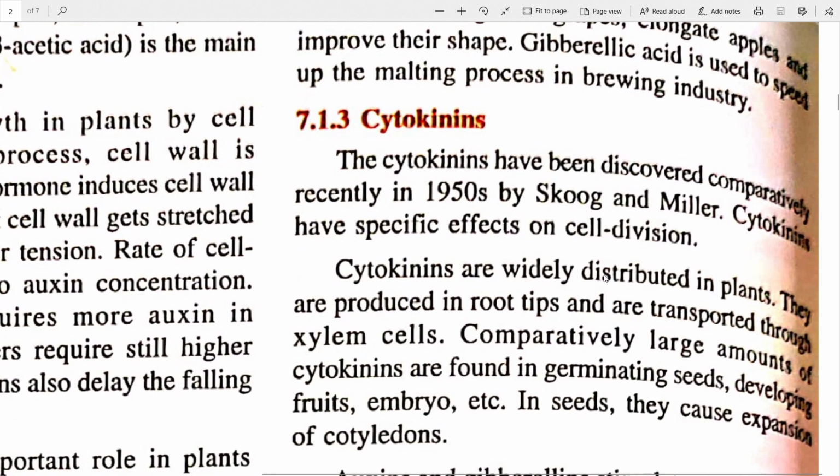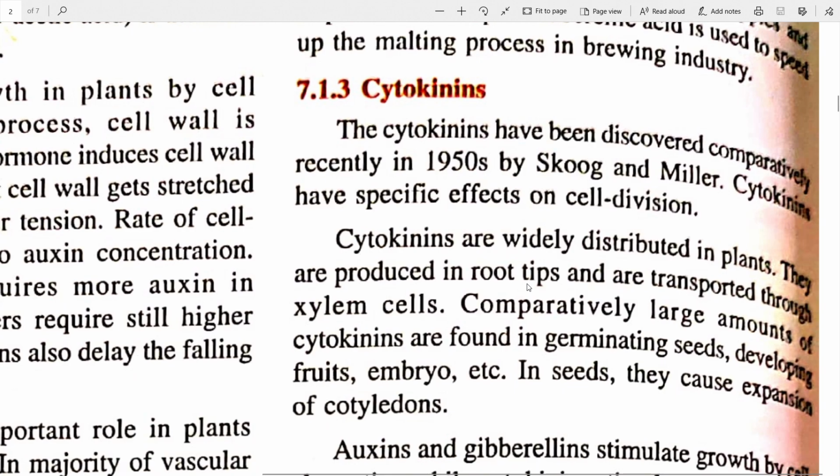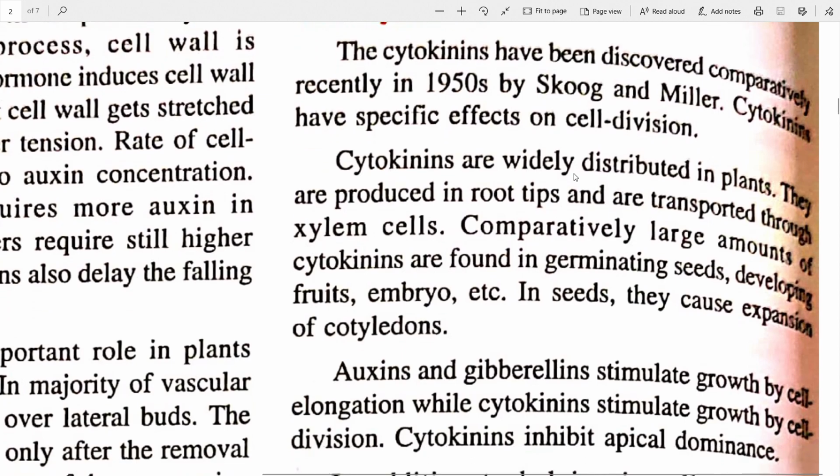Next, we go on to another plant hormone, that is called cytokinin. The cytokinins have been discovered comparatively recently, in the 1950s, by Skoog and Miller. Cytokinins have specific effects on cell division. Cytokinins are widely distributed in plants. They are produced in root tips and are transported through xylem cells.